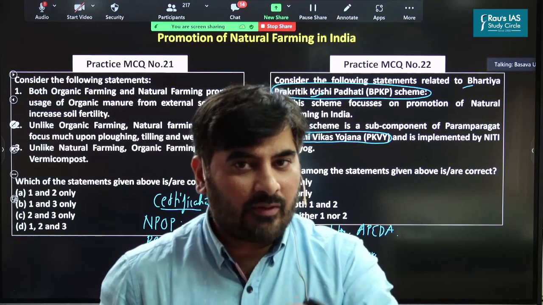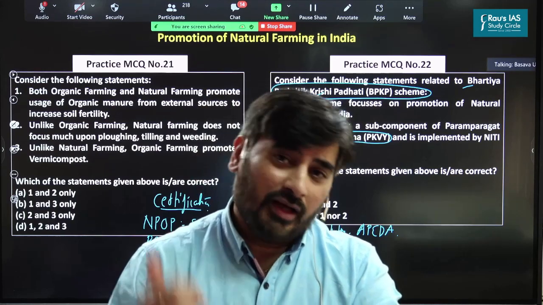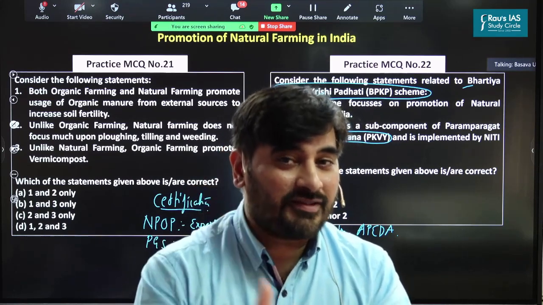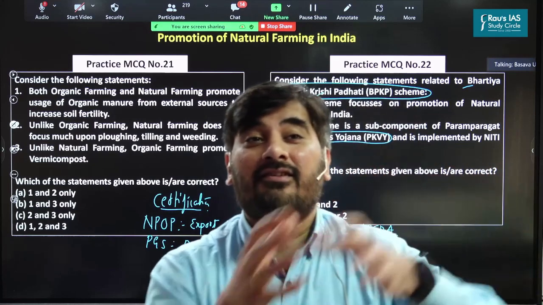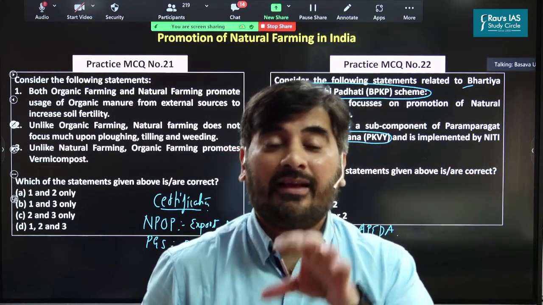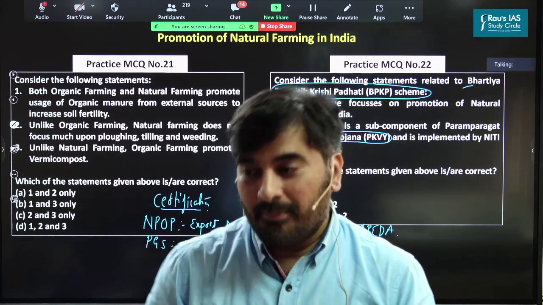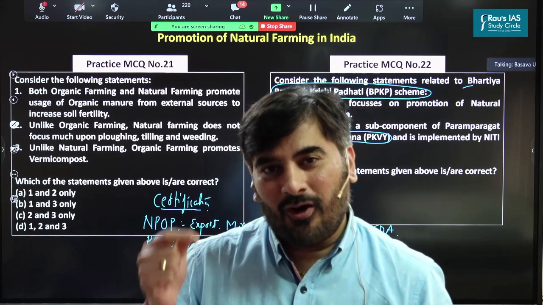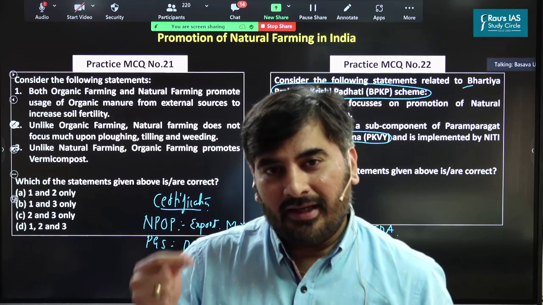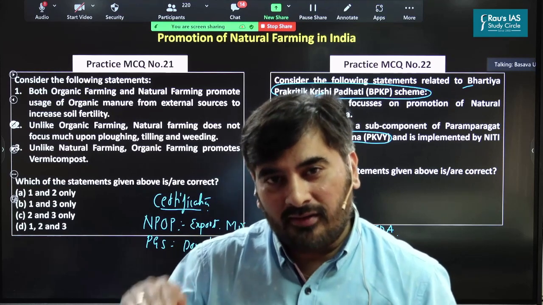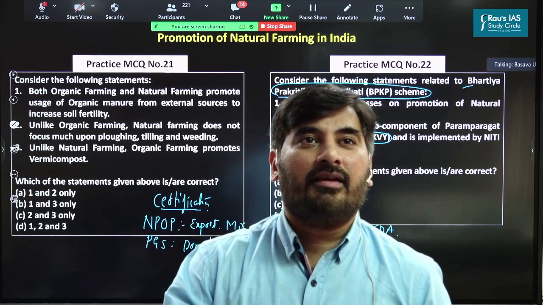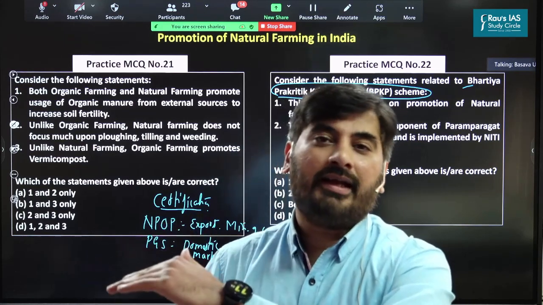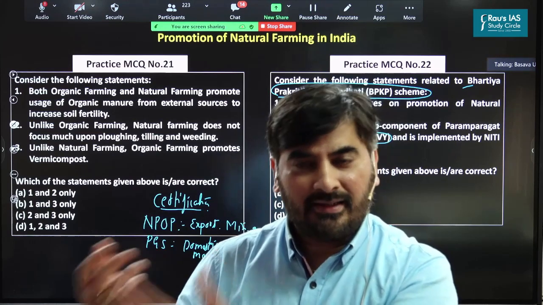So in case of organic farming, no doubt, we are using naturally available resources, but these naturally available resources may be procured from external sources like organic manure, like vermicompost. But in case of natural farming, we promote breaking down of the organic matter into the organic manure right on the surface of the soil itself. So right on the surface of soil, we try to break down the organic matter into organic compost and other organic manure.